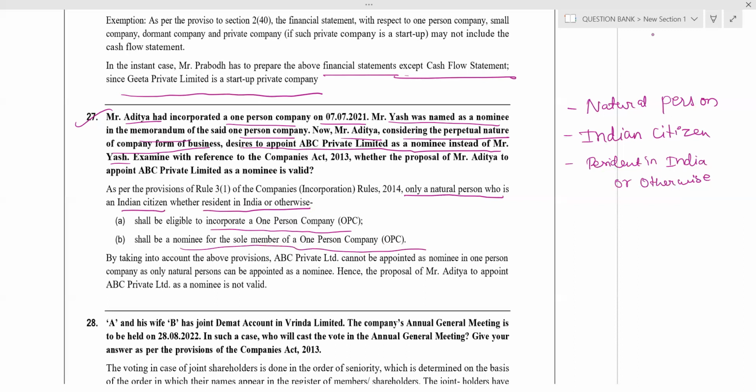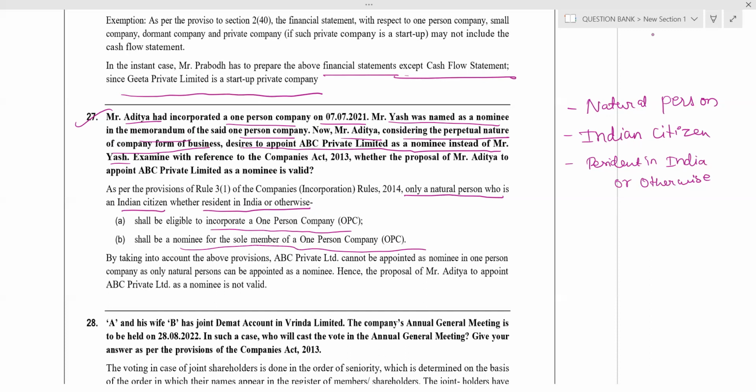If you want to start an OPC, or you want to become a nominee in an OPC, you should be a natural person, not of unsound mind. So you should be a natural person, Indian citizen, and resident in India or otherwise. If these three conditions are satisfied, you can incorporate an OPC, because the member has the same condition, and the nominee also has the same condition. Got my point?